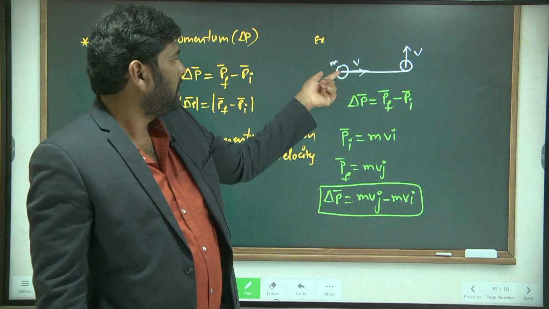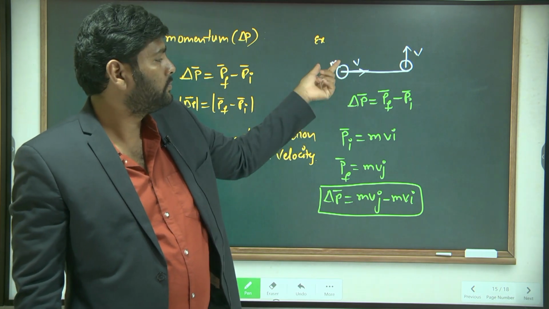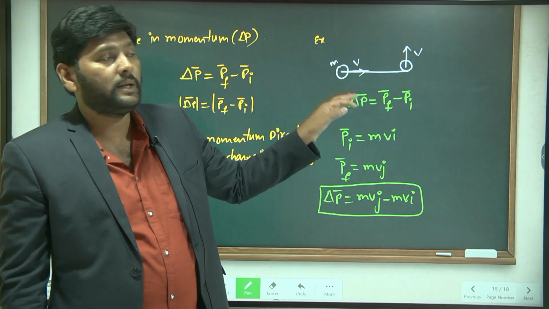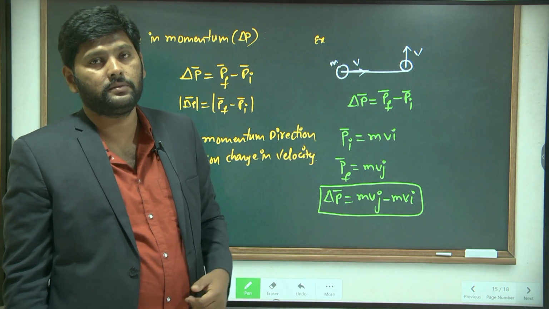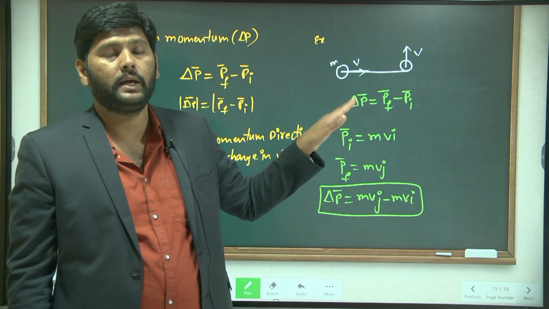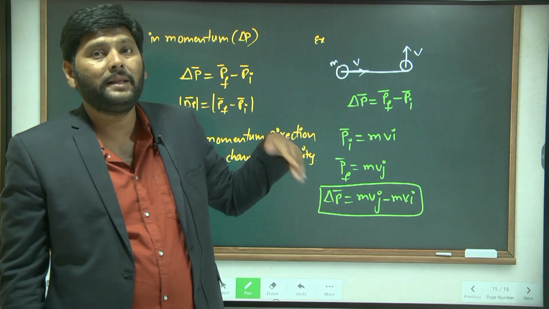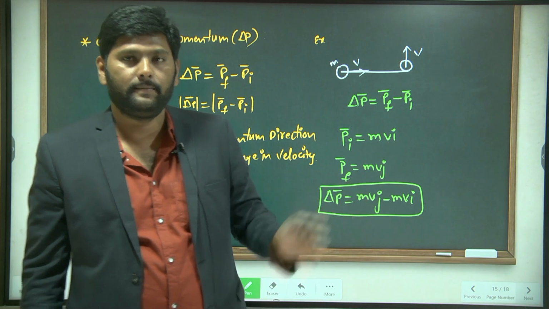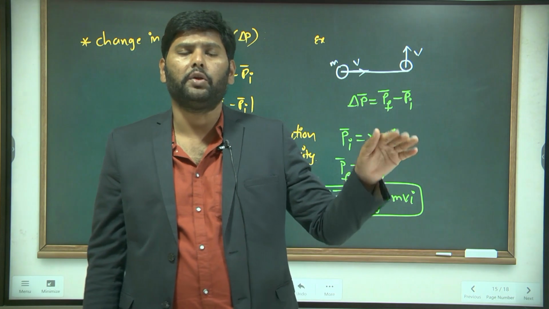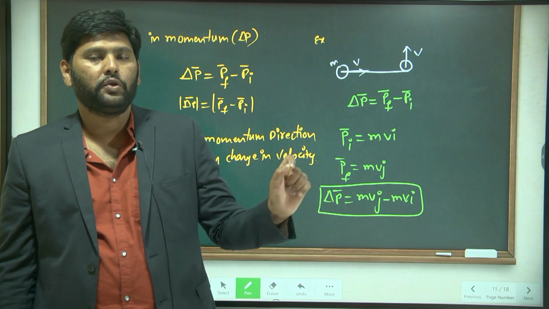look here. What is the magnitude of momentum initially? m into v. But in which direction is it acting? East direction. East and west I have taken as the x-axis. In the x-axis the unit vector is i cap. In the y direction the unit vector is j cap. In the z direction the unit vector is k cap.